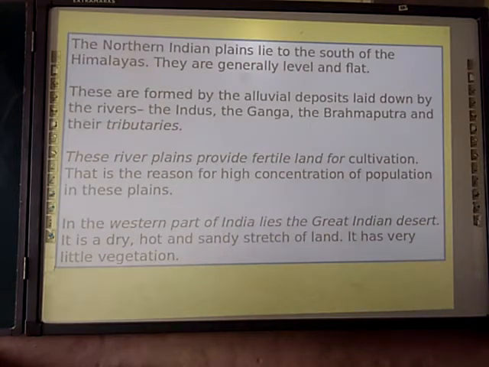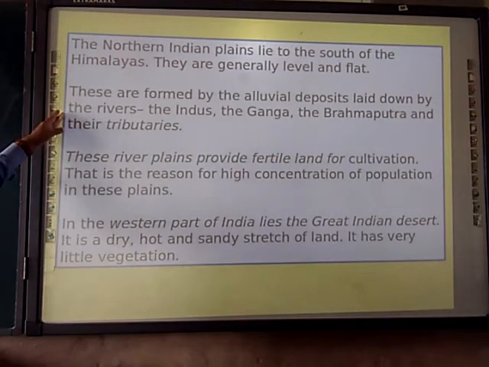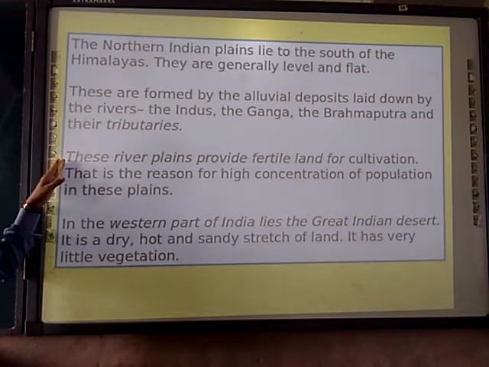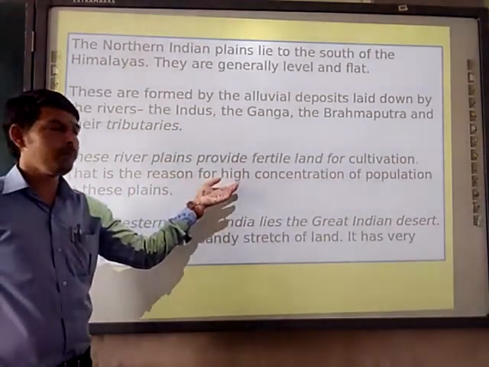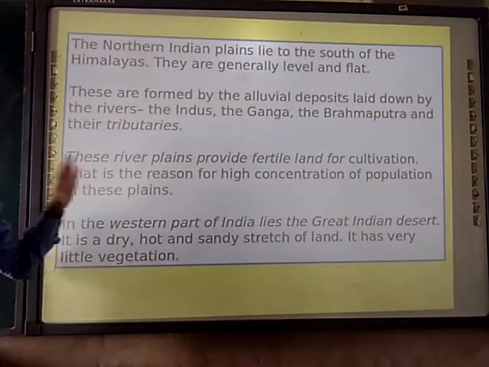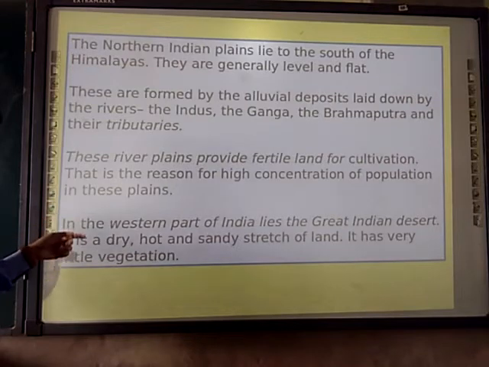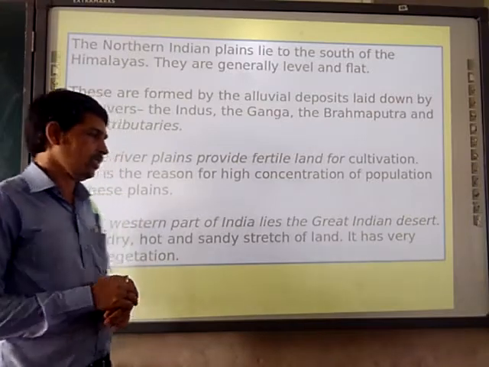The northern plains lie south of the Himalaya. They are generally level and flat. These are formed by alluvial deposits laid down by the rivers Indus, Ganges and Brahmaputra and their tributaries. The river plains provide fertile land for cultivation. That is the reason a high concentration of population resides in this area. In the western part of India lies the Great Indian Desert, which is also called the Thar Desert, present in Rajasthan.